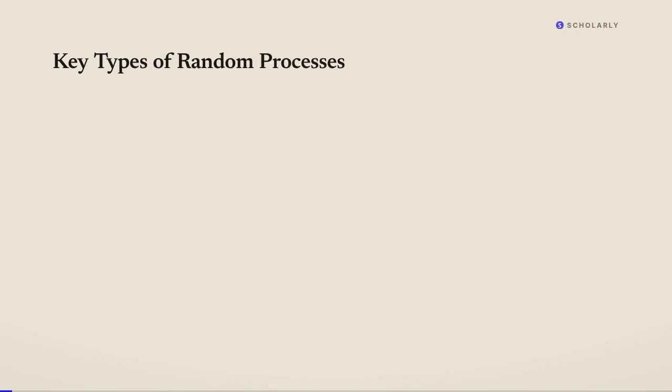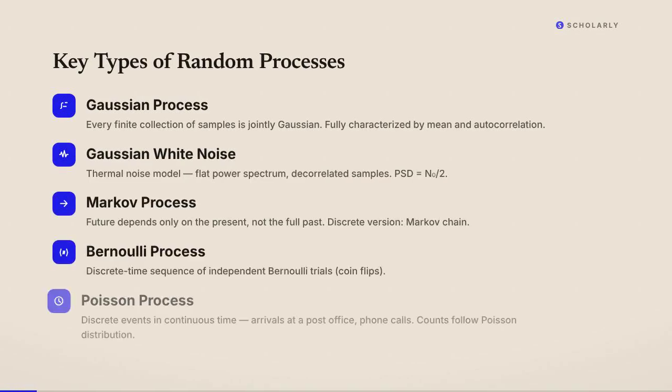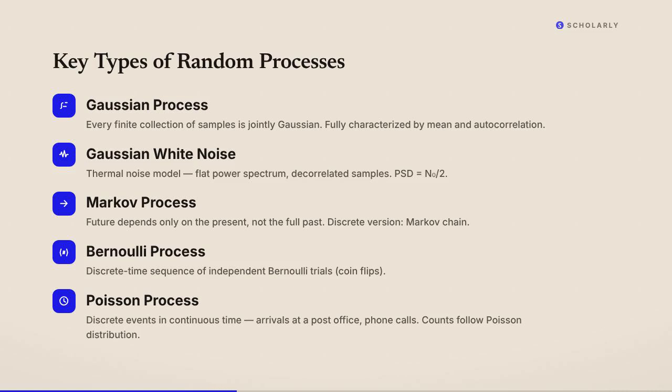The chapter covers several important types of stochastic processes. First, the Gaussian process. Every finite collection of samples follows a joint Gaussian distribution. It's completely characterized by its mean and autocorrelation. A special case is Gaussian white noise, which models thermal noise in electronics. Its samples are decorrelated and independent.